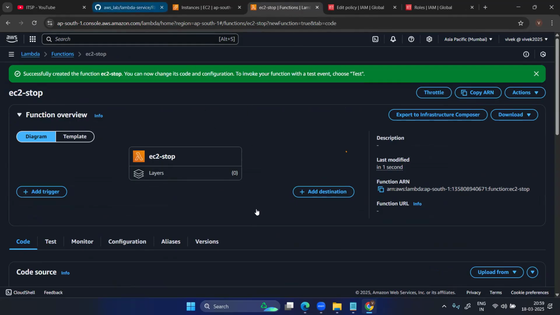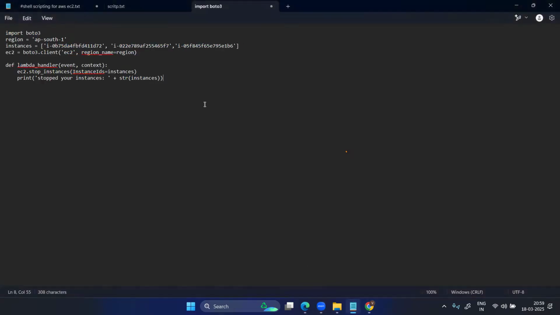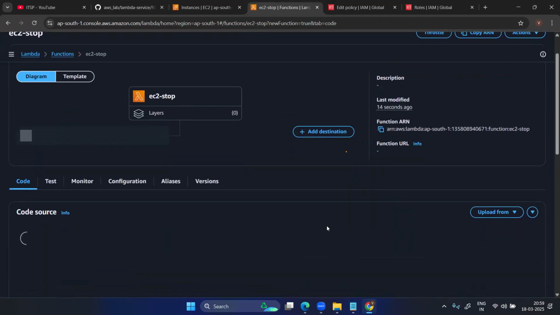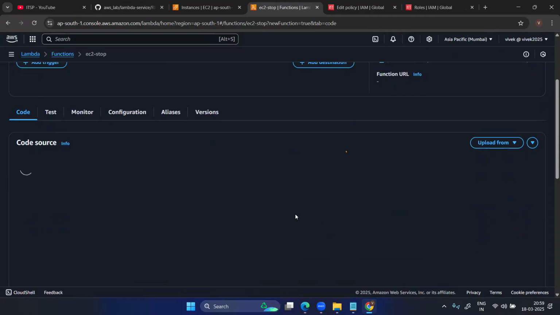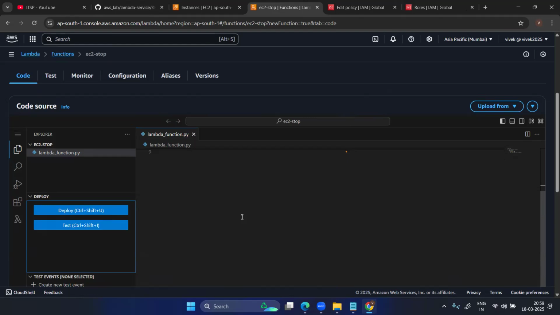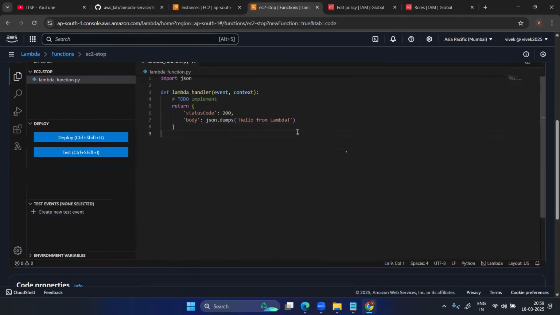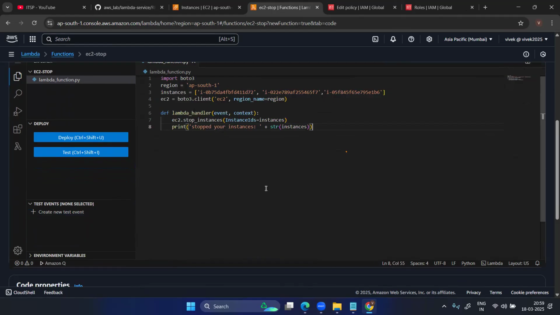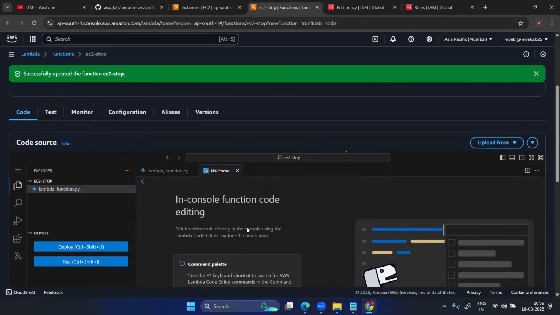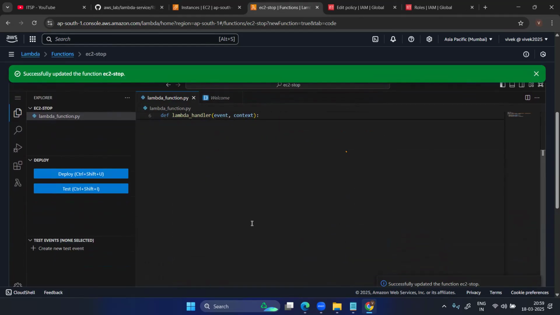The function is created. Just copy this function. Just inside the code, accept. Now the code is coming, guys. Now copy and paste it. Stop now. Okay, Amazon text. Deploy this. The code is deployed successfully.